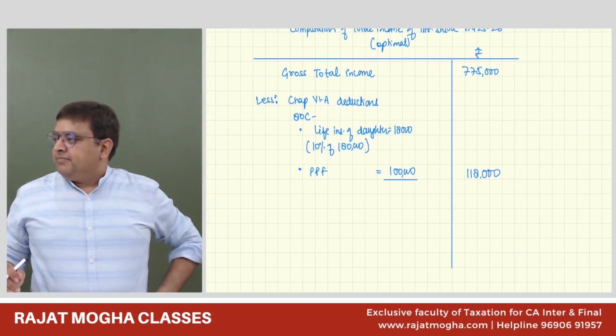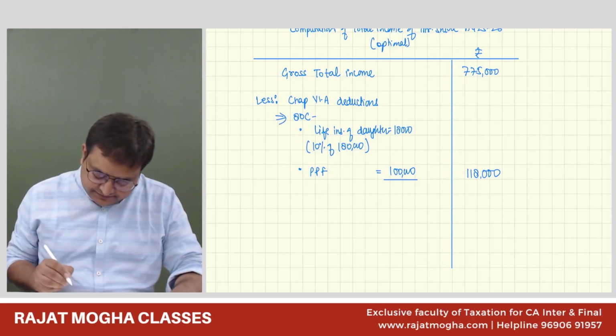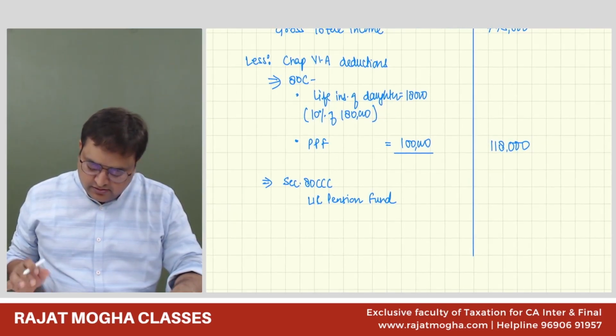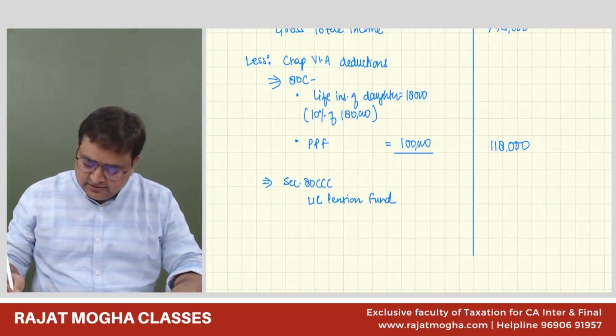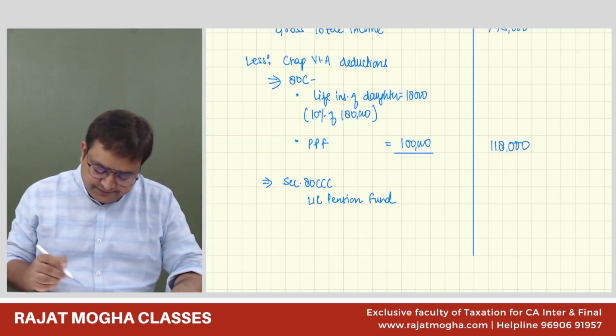Yes, sir. Now the second deduction is section 80CCC deduction, LIC pension fund, and it is 60,000.